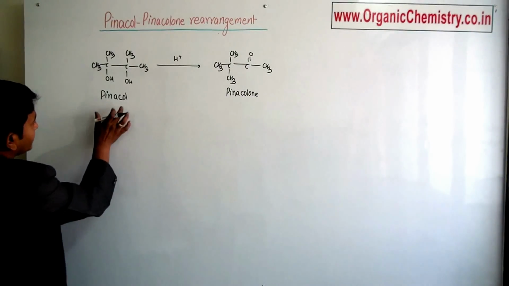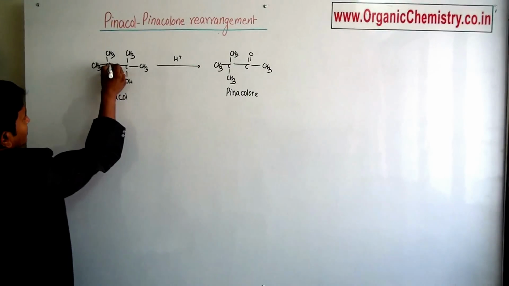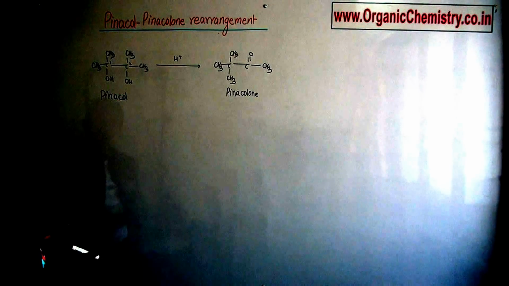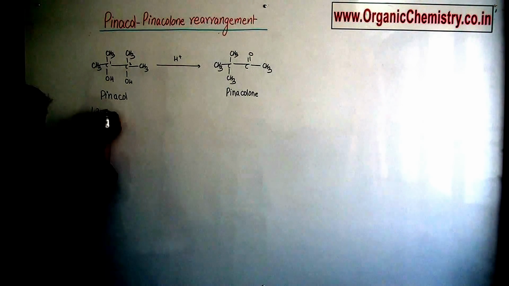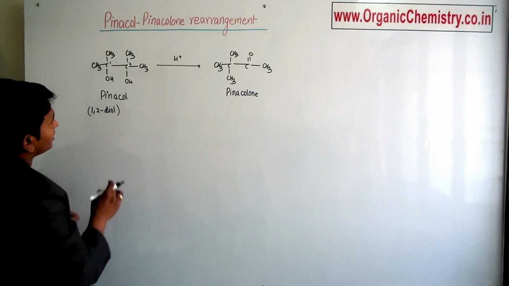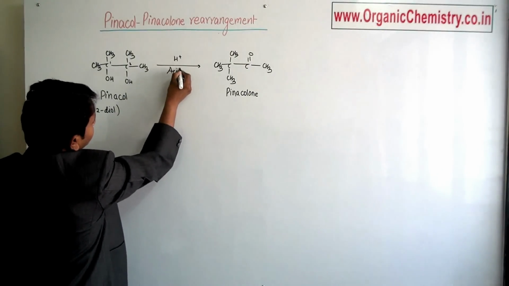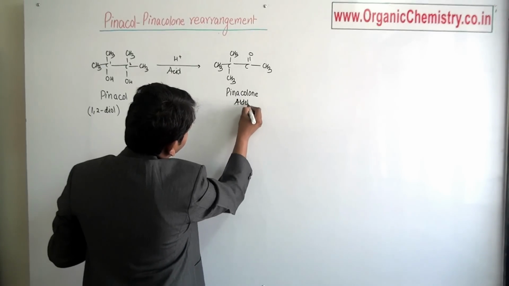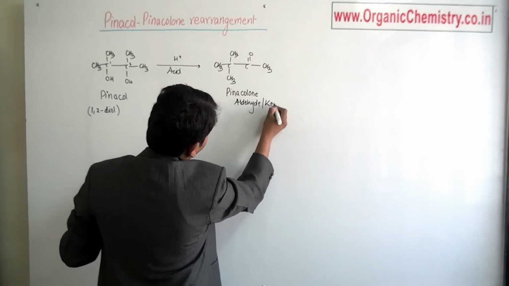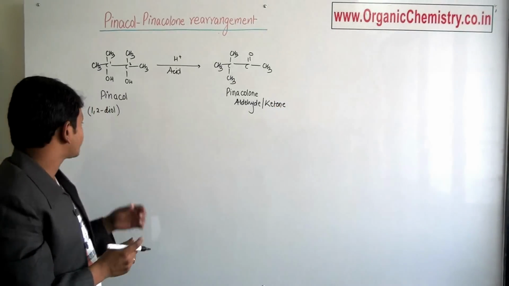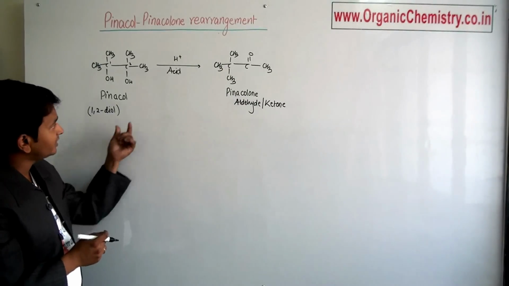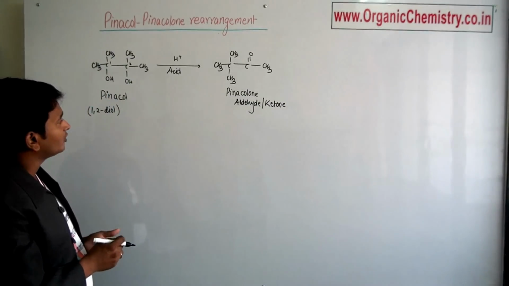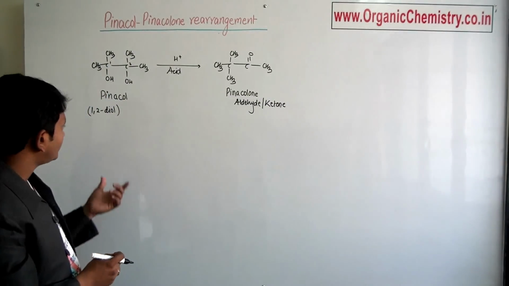The basic concept behind the pinacol pinacolone rearrangement is, if this is a 1,2-diol, this is the position of OH, not the IUPAC name. This is a 1,2-diol. On treatment with any acid, it rearranges to give an aldehyde or ketone. So the substrate is a 1,2-diol, the reagent is acid, and the product is an aldehyde or ketone. Such a reaction is called the pinacol pinacolone rearrangement or a pinacol pinacolone rearrangement type reaction.